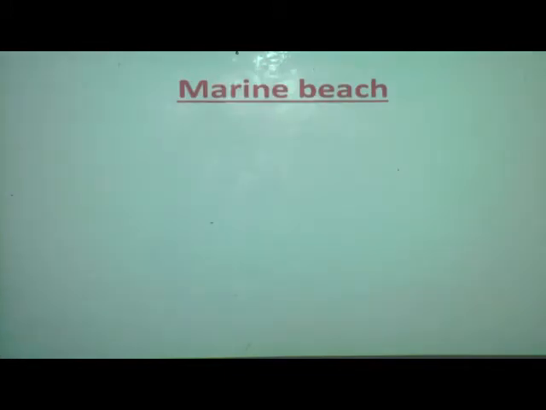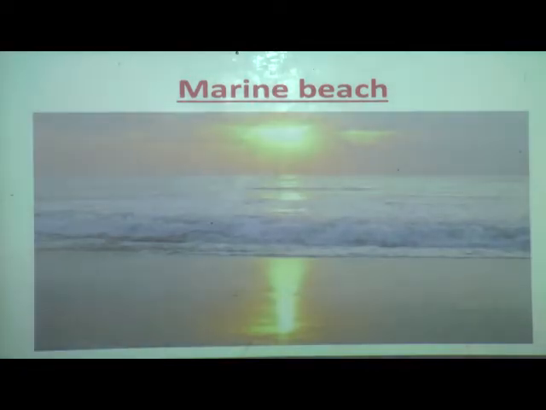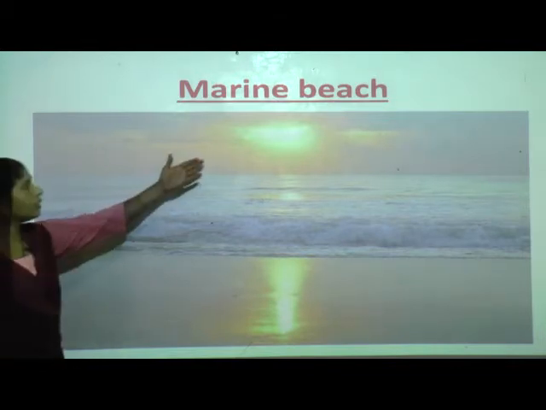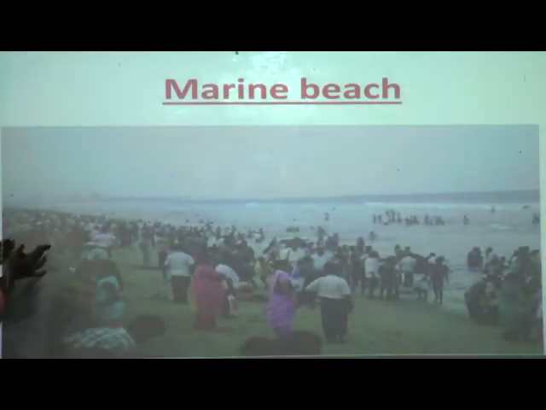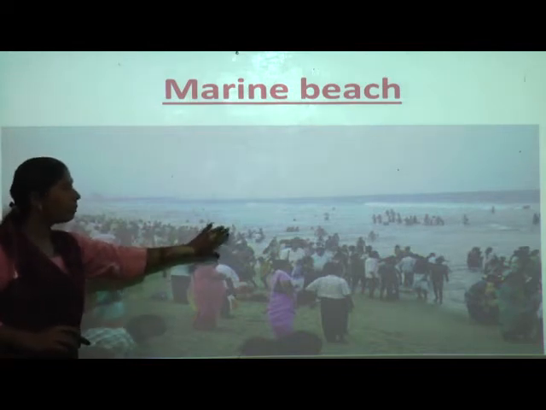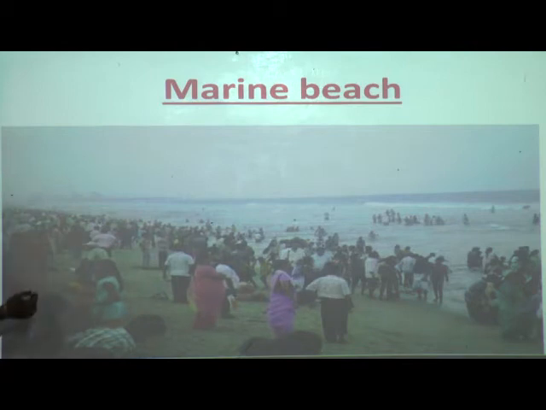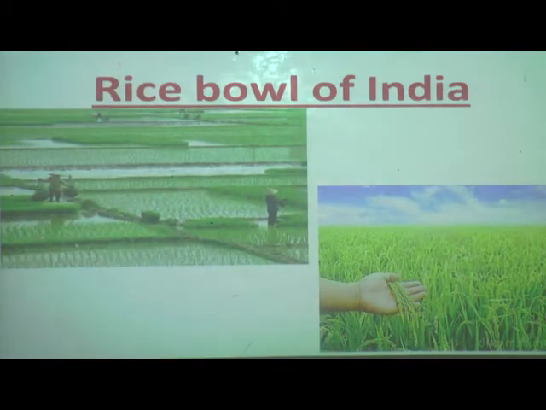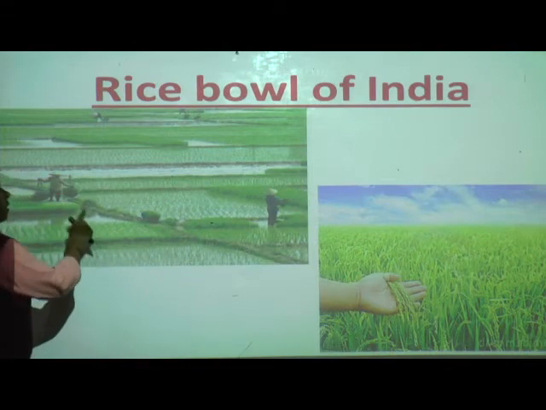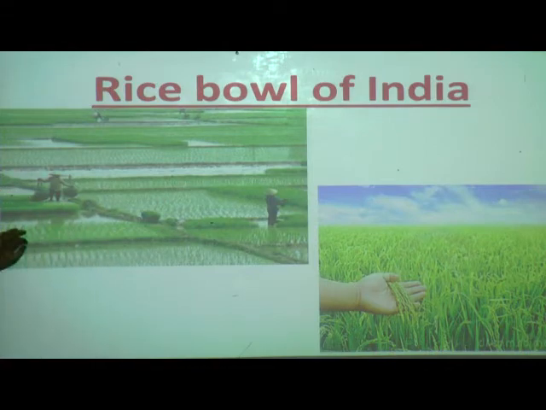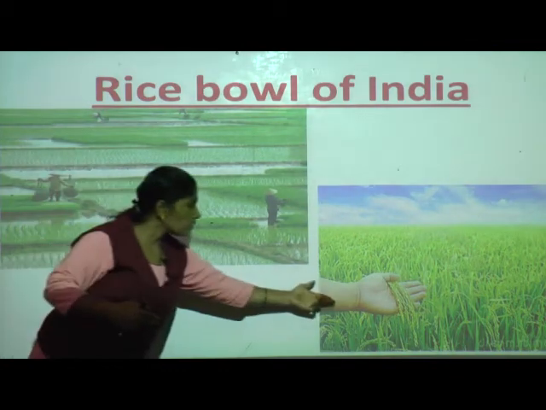Now come to the point of Marine Beach. Okay, let us see. Can you see this wonderful scenery? Yes, the river is flowing. Can you see this? And the sun is there also. Now see, a number of people are coming here to enjoy the sea, the beach. See, a number of people, can you see here? Yes, these are all tourists. Okay, now why the rice bowl of India? See, can you see water here? Yes, because the land is very fertile, a large number of crops can be grown here. That is rice. See, rice product, it is paddy.